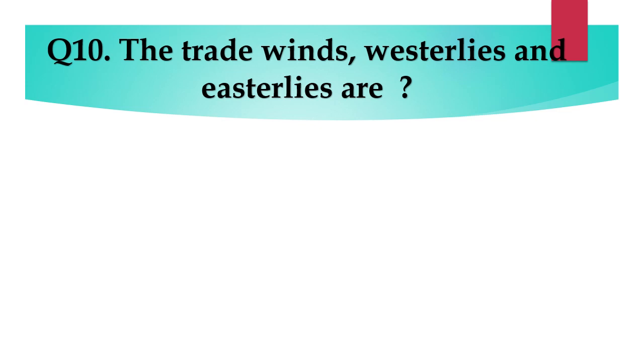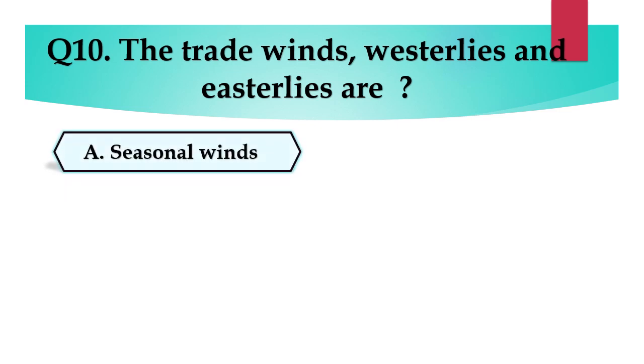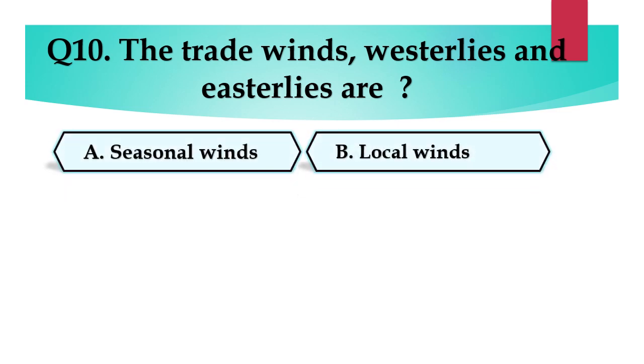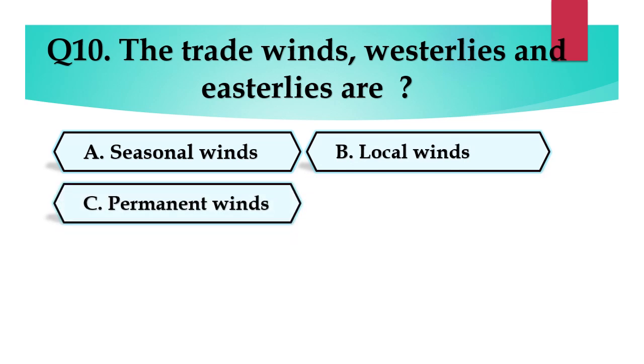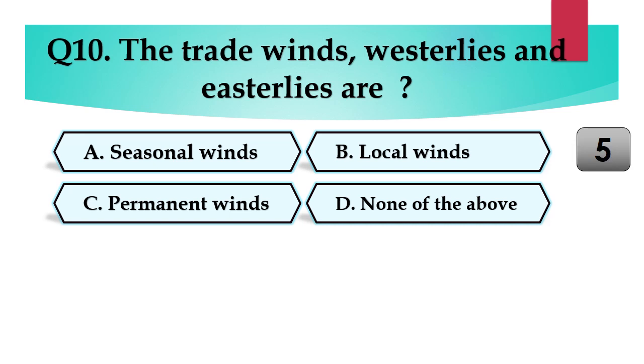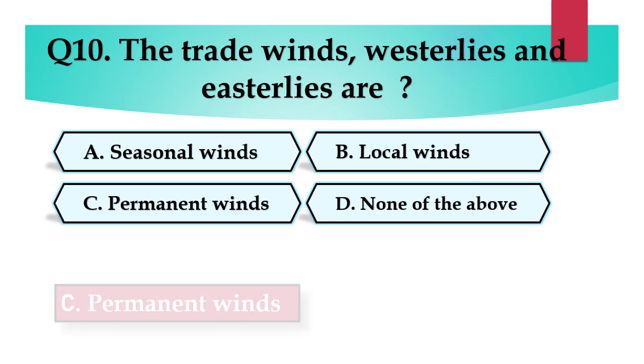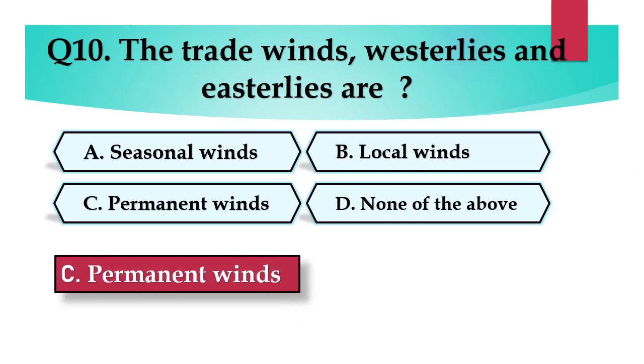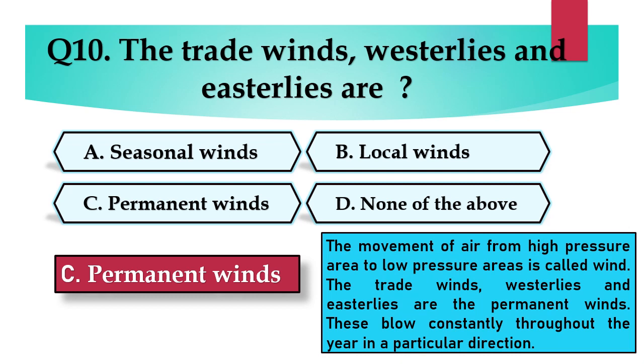Question number 10. The trade winds, westerlies and easterlies are A. Seasonal winds, B. Local winds, C. Permanent winds, or D. None of the above. Answer is C. Permanent winds. The movement of air from high pressure area to low pressure areas is called wind. The trade winds, westerlies and easterlies are the permanent winds. These blow constantly throughout the year in a particular direction.